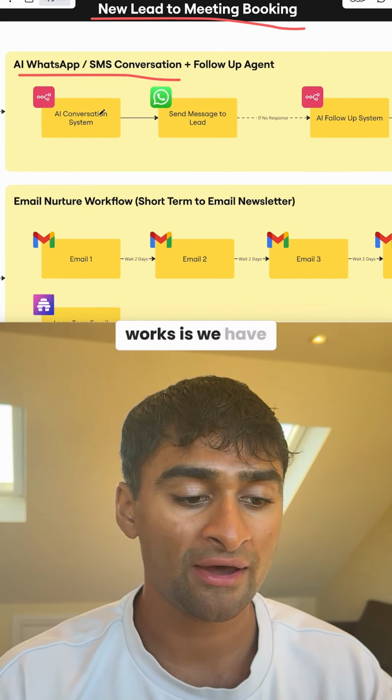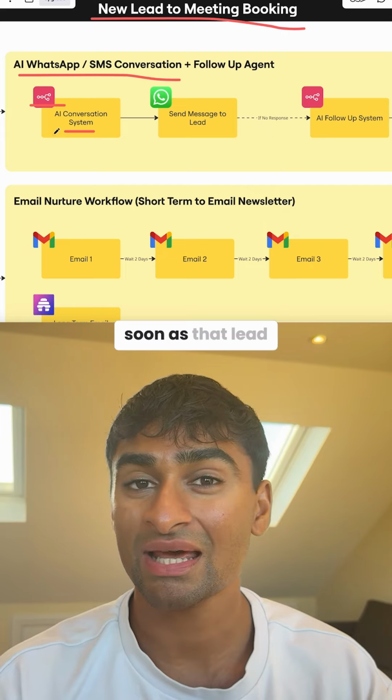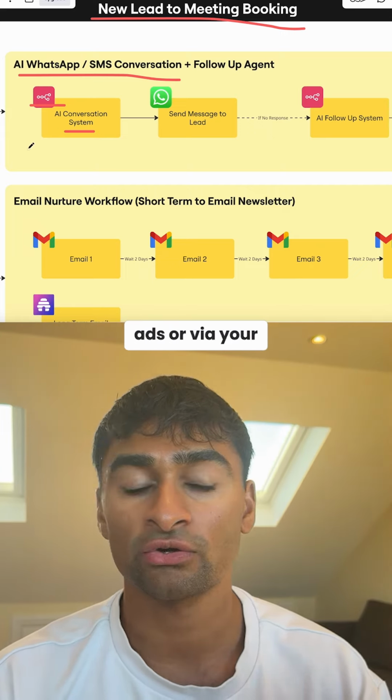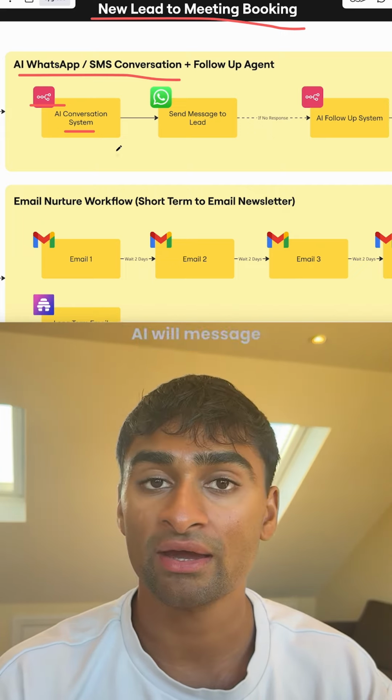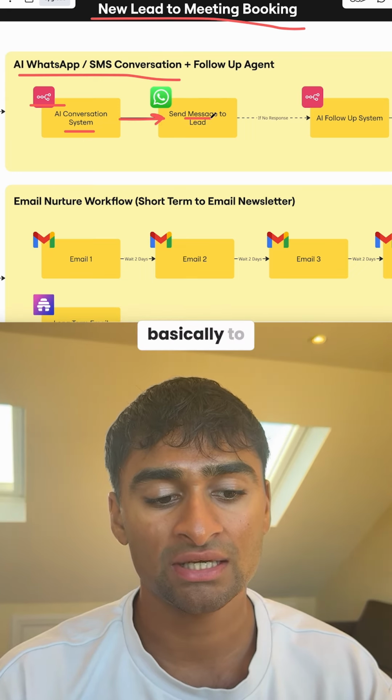So the way this works is we have an AI conversation system built within n8n. So what happens from here is as soon as that lead hits via the Facebook ads or via your contact form, this conversational AI will message them right away. It will send a message to them via WhatsApp, basically to introduce itself.